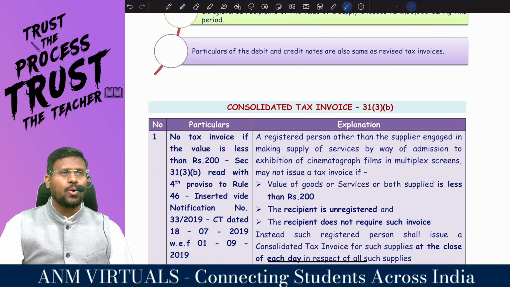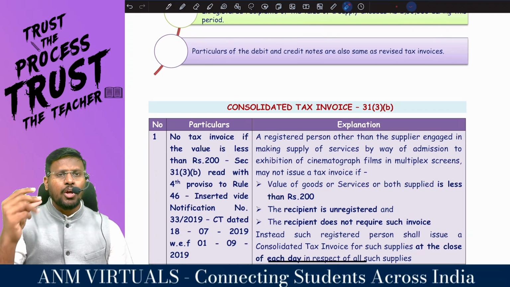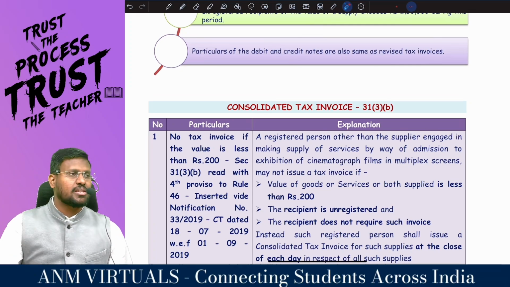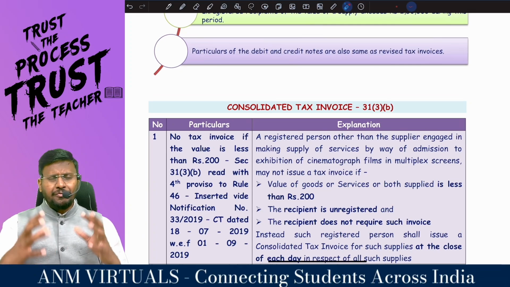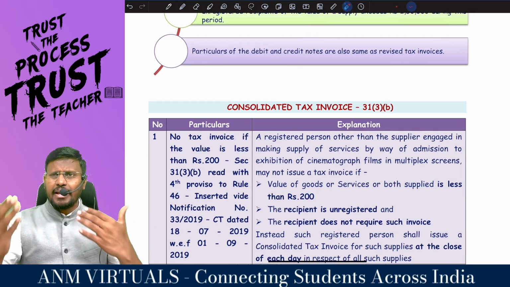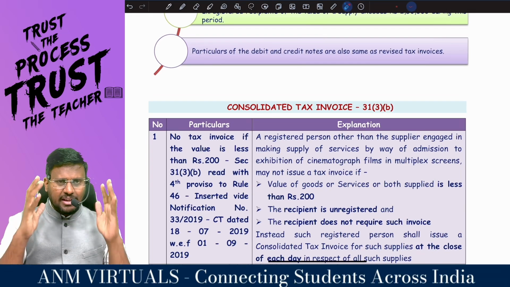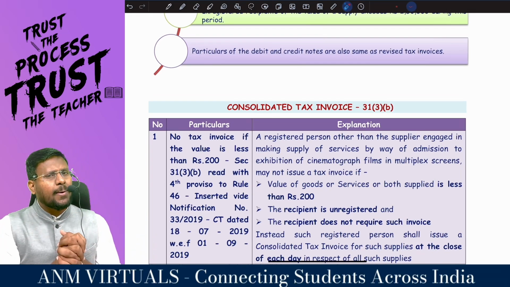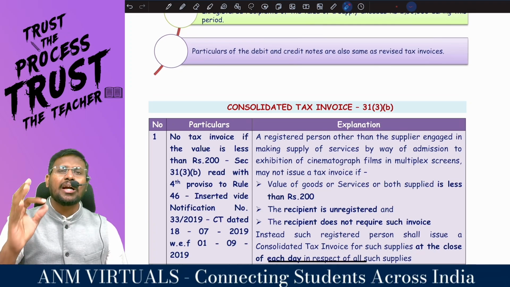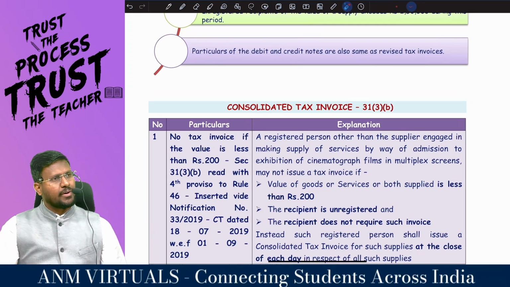whatever invoices you have issued during that intervening period, you have to revise them. Such a concept is called a revised invoice. And if that supply is to an unregistered person, anyway, he is not going to take ITC. Why are you again issuing an invoice and unnecessarily creating so much burden? So, my dear lovable students, what you are supposed to do is just issue a consolidated revised tax invoice.